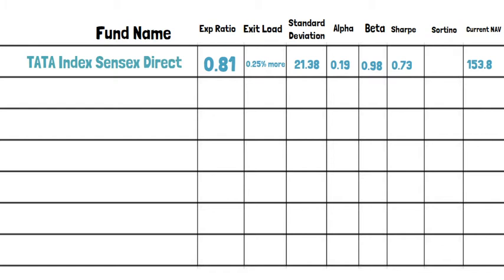Sharpe is 0.73. Usually, for aggressive funds, Sharpe would range between 0.70 and 1, but funds with Sharpe greater than 1 are considered to be good, though those funds would be debt funds or securities and bond funds. Similar to Sharpe, Sortino is also a metric that has to be considered. For an aggressive fund like this, Sortino close to 1 is considered good, but usually greater than 1 is said to be better. Sortino of this fund is 0.85.